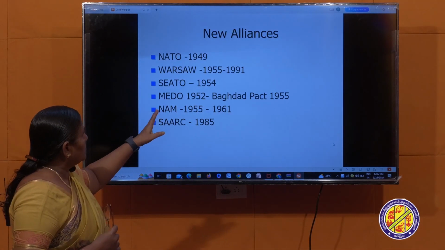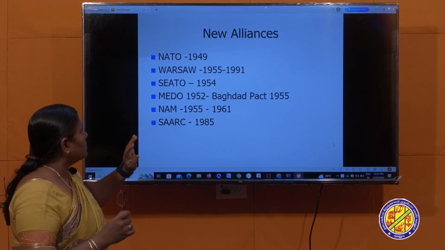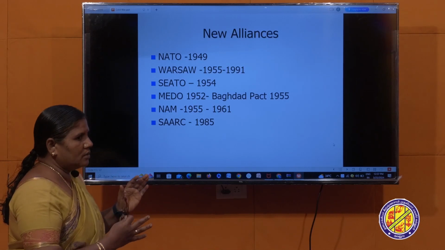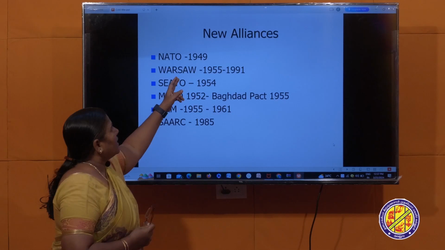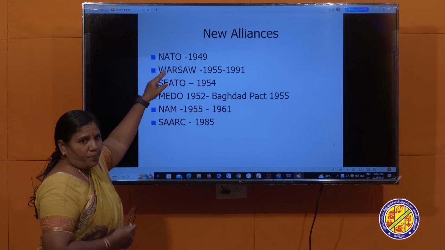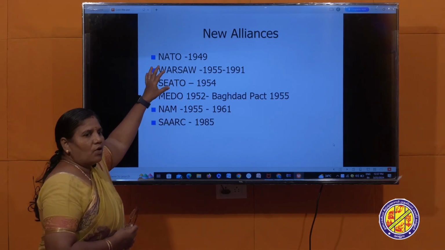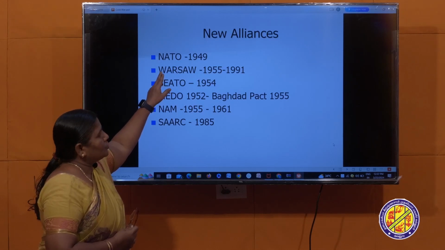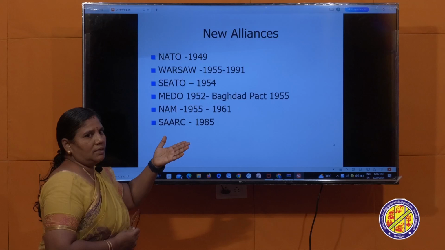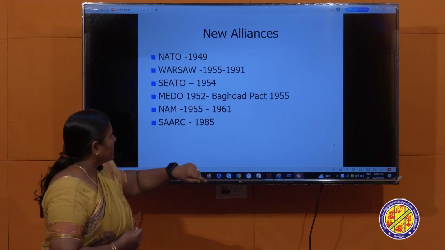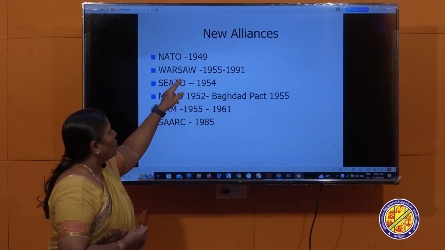Next, during the Cold War time, military groups were formed. For example, NATO, 1949. All the West European countries and USA formed NATO to defeat the communist ideology in the world. In the same way, Russia formed another group, that is the Warsaw Pact.